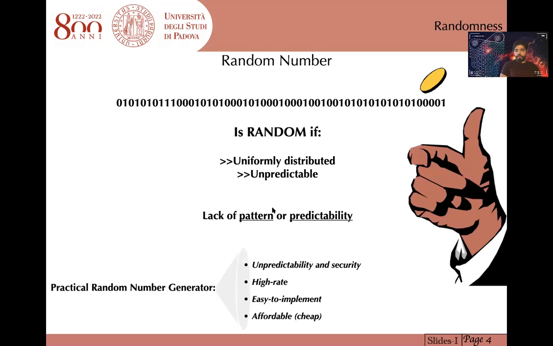Okay, here is the definition of randomness. A string of numbers is called random if it's uniformly distributed and unpredictable. Lack of any pattern or algorithm is very important, as it leads to the unpredictability of this random sequence. So a practical random number generator should be secure or unpredictable, high rate, easy to implement, and also affordable.